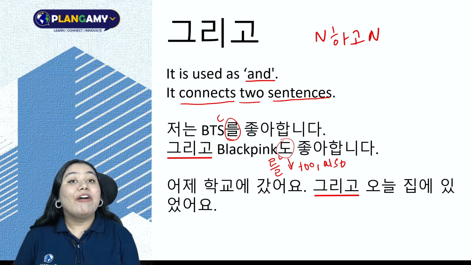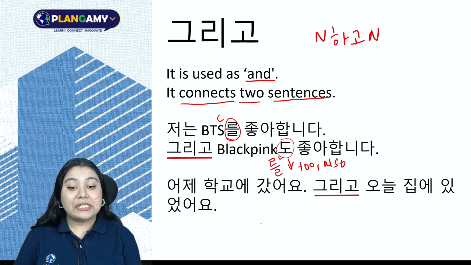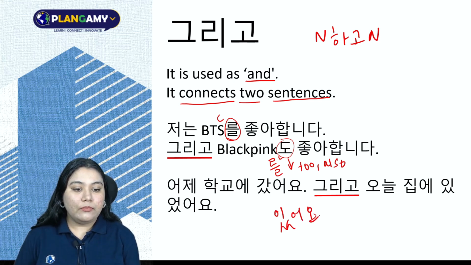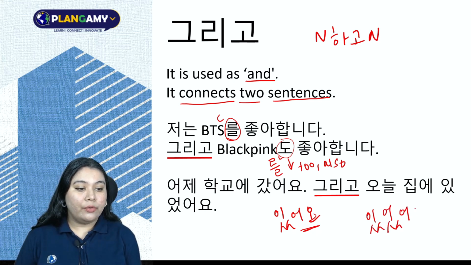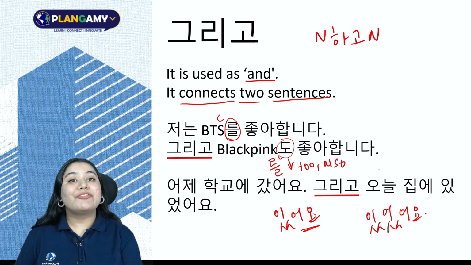어제 학교에 갔어요. I went to the school yesterday. 그리고 오늘 집에 있었어요. I was home today. 있다 is to exist. 있어요 is in present tense. Now, I am adding 었어요, right? So in past tense also, I'll be adding 었. So 있었어요. Past tense of 있다.